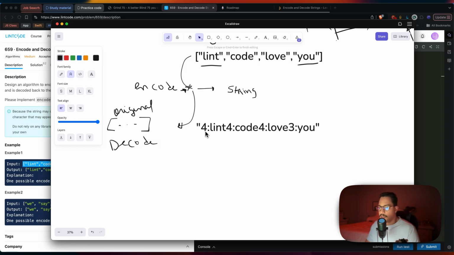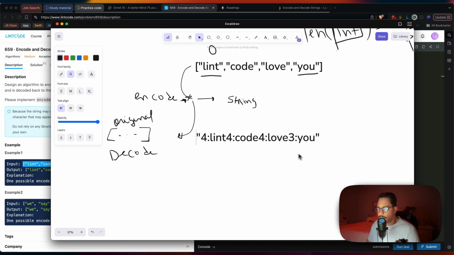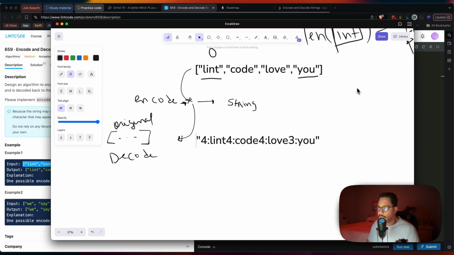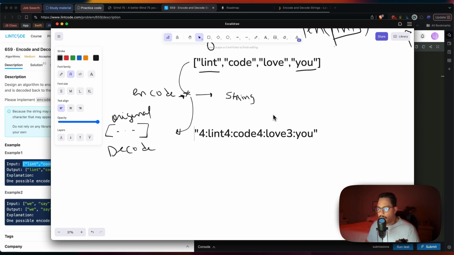That's the whole string, and that's how it would look after we encode it with this approach. So we have the length, delimiter, the word, another length, another delimiter, and so forth, right? So that's the encoding process. I'm going to move it up here so it makes more sense, at least visually.